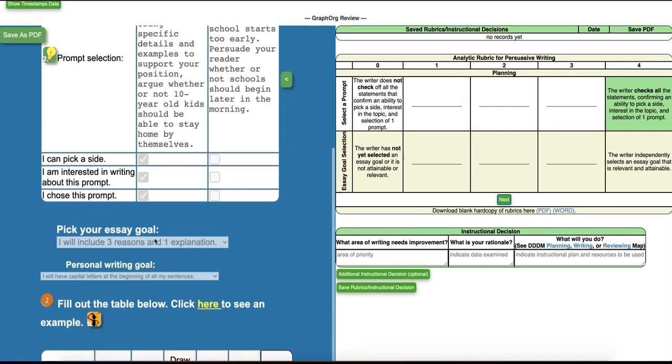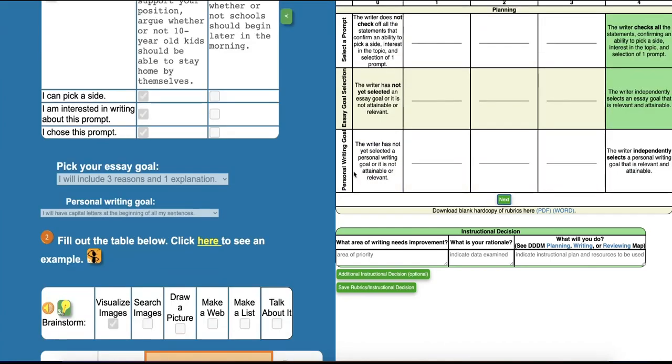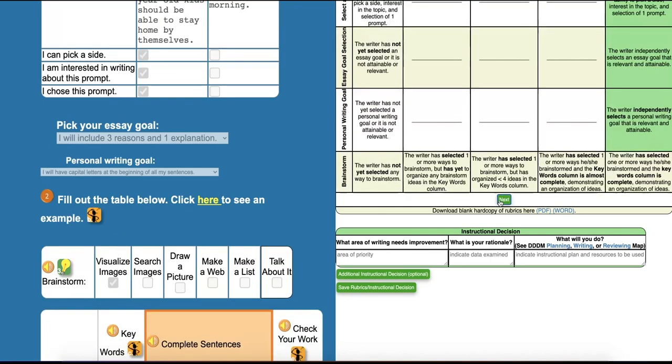I return to the TBGO to determine if the writer has selected an essay goal. Sama selected the essay goal of 3 reasons and 1 explanation. This is an appropriate goal for herself, and she completed the essay goal, so she receives a 4. Same thing with the personal goal. I see in the TBGO that Sama made a personal goal of having capital letters at the beginning of all of her sentences. Knowing Sama and her academic needs, this is also an appropriate personal goal for herself, so I click 4.